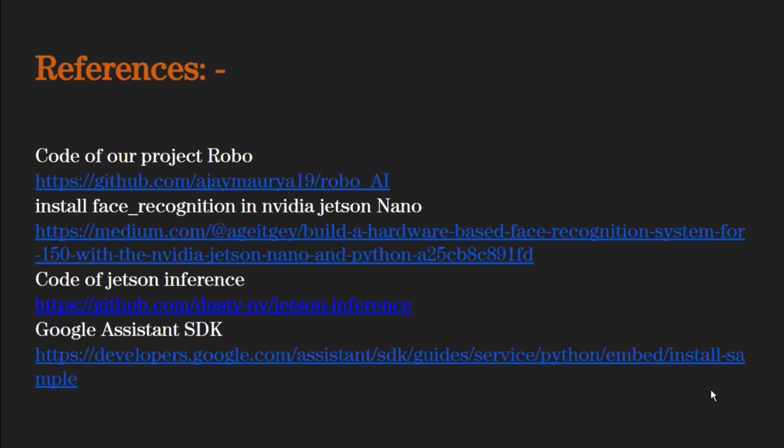These are the reference links which we referred for the implementation of basic programs, and there is also a GitHub link on which we have uploaded our entire code of our project. There are various object detection and face detection links, as well as there is a Google Assistant SDK reference link.